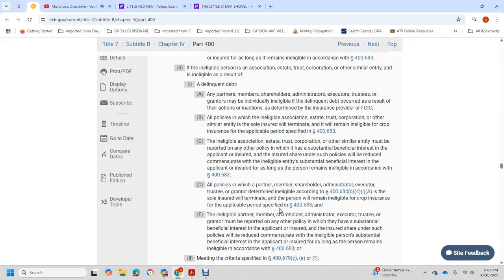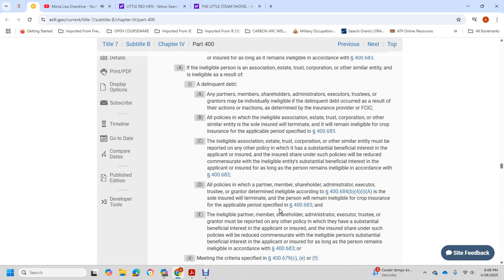All policy with the partner, member, shareholder, administrator, executive, trustee, guarantor, determined eligible in accordance with 46.84A, B, 41A, is with the sole insured terminated. With the person remaining eligible, the crop insured with the applicable period specified in 406A3, eligible partner membership, shareholder, administrator, executive, trustee, grantor, with the policy, with the substantial beneficial interest with the applicant or insured, with the insured share, with the trust,